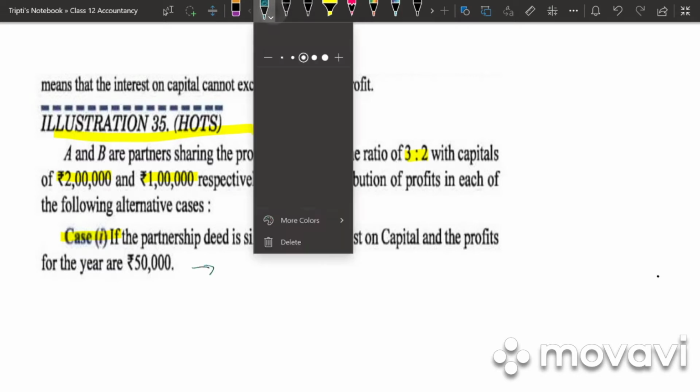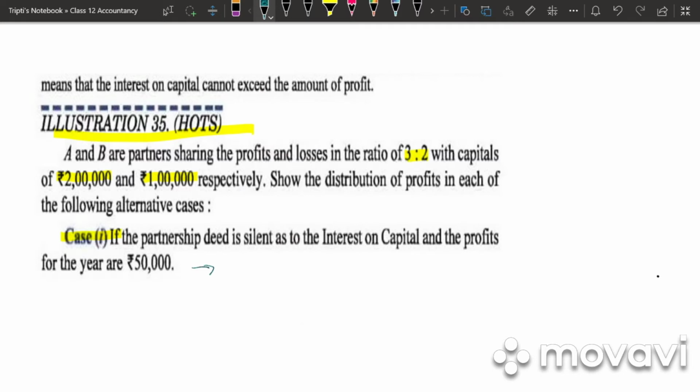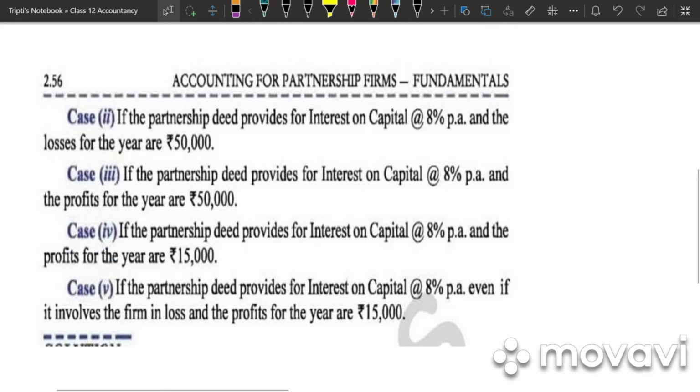So here nothing has been mentioned about interest on capital in the partnership deed. So in case 1, no interest will be charged. Then we have case 2. If the partnership deed provides for interest on capital at 8% per annum and loss is 50,000. So when we have losses, it is again no interest. In case 2, we have loss, but they have not given us any charge in our partnership deed. So there will be no interest.